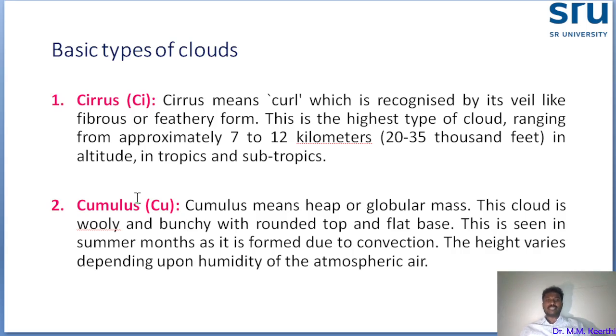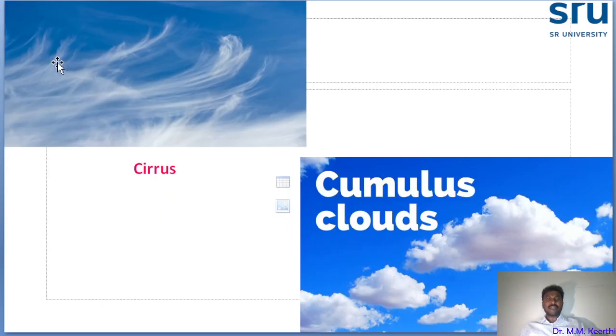What is meant by cirrus? Cirrus means curl, which is recognized by its veil-like structure, a veil-like, fibrous or feathery form. You see this picture, it is a cirrus cloud. It is like a veil and a feather-like structure. Easily we can identify it. Whenever there is a feathery structure, a veil or feathery-like structure, those clouds are called cirrus clouds.